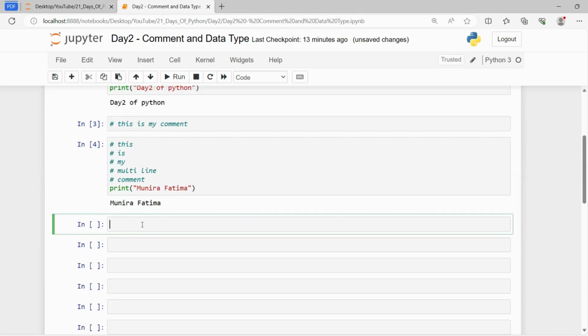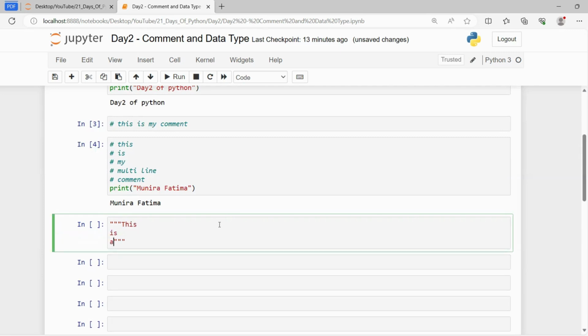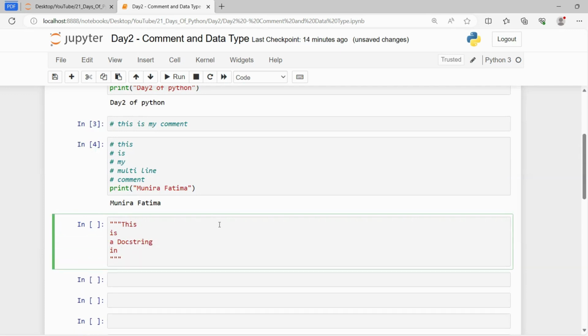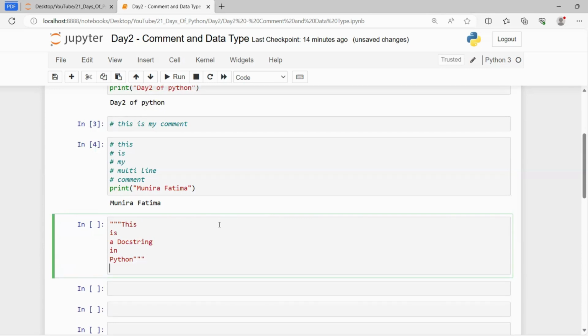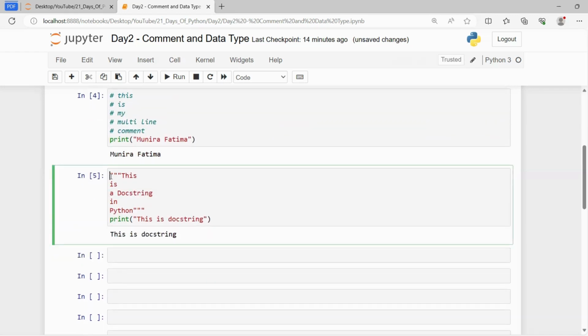All you need to do is write the delimiter, triple quotes. Whatever you write inside it, for example, this is a docstring in Python, then print, this part is not going to be executed, and the interpreter will understand that this is a docstring.